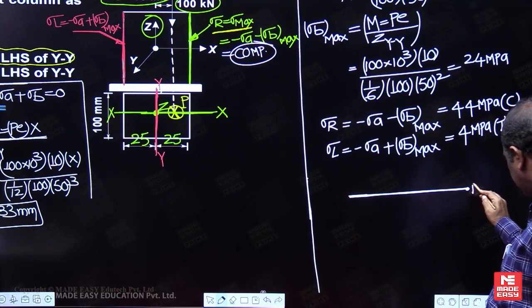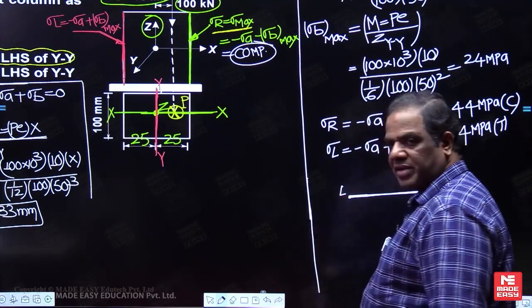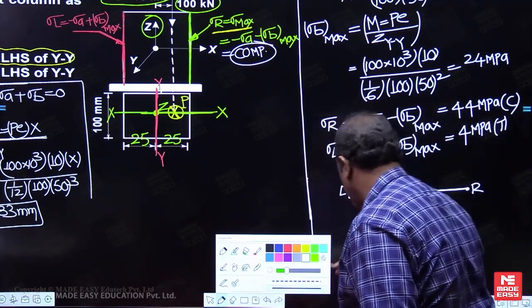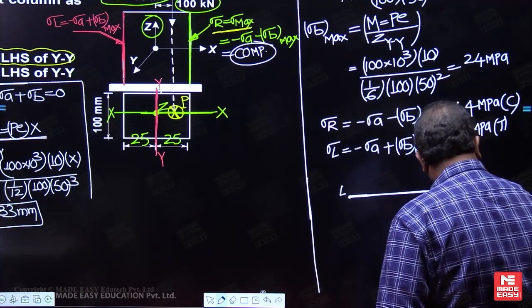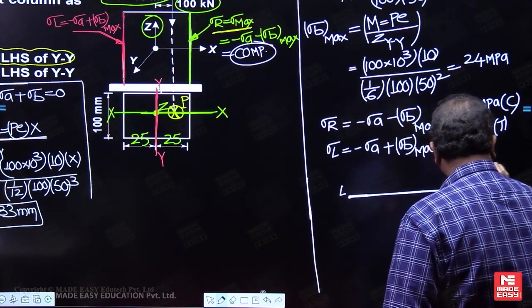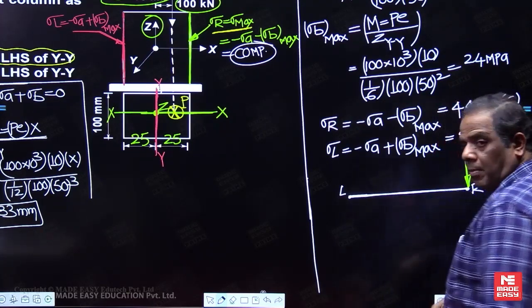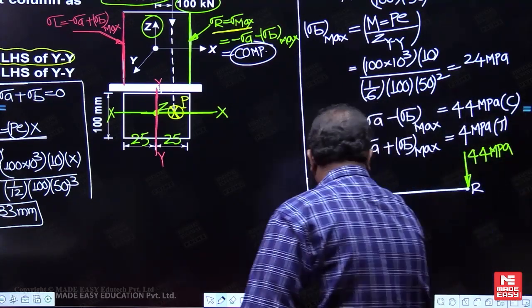This is on the right hand side, and the left hand side. What is the stress on the right hand side? Axial and bending stresses are always perpendicular to the cross section. What is this line now? Cross section. But on the left hand side, what am I getting now? Positive.